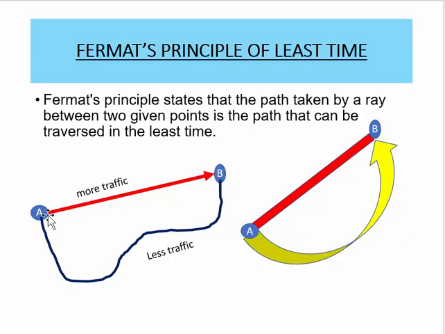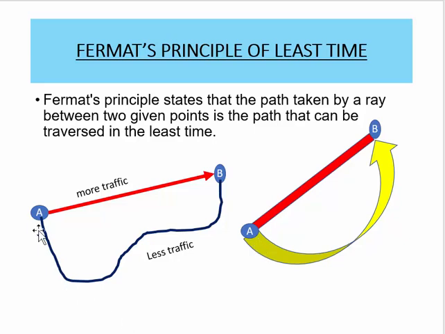However, which is the shortest route? The shortest route is this direct route, which is shown in red, but it has got more traffic. Now, as you chose to take the longer route with less traffic, light does exactly the same. What light does is, it chooses the path which will take the least time to travel from point A to point B. I repeat again, light will take the path which will take less time to travel from point A to point B. So instead of taking a straight path, it may take a curved path if the curved path takes less time to reach from point A to point B.